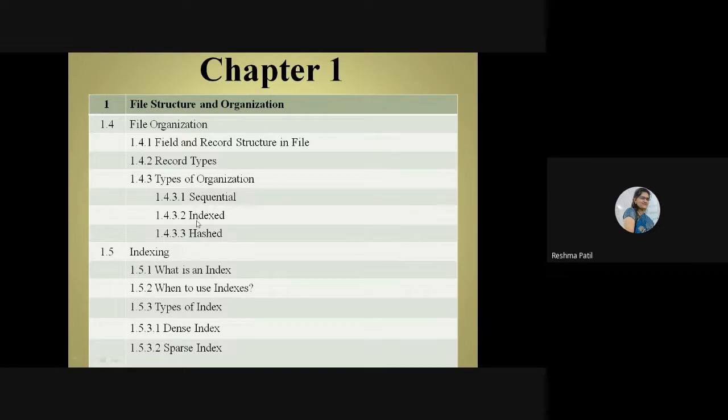That's why index file organization came. In this, one unique key is there. Using that unique key we can identify a particular record in the database.